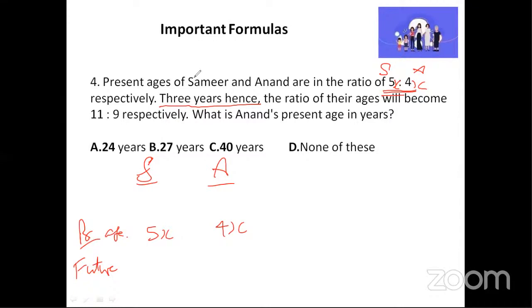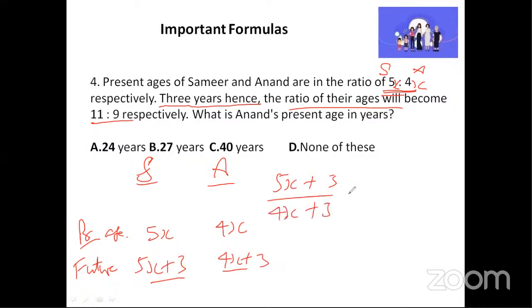Very good. So we will write Samir's age as future, that is after 3 years, 5x plus 3, and Anand's age will be 4x plus 3. Now it is also given the ratio of their ages will become 11:9 respectively. So what do we mean by that? It means we have to write like this: 5x plus 3, that is Samir's age, divided by Anand's age, that is 4x plus 3, will become 11 divided by 9. This is what it means.